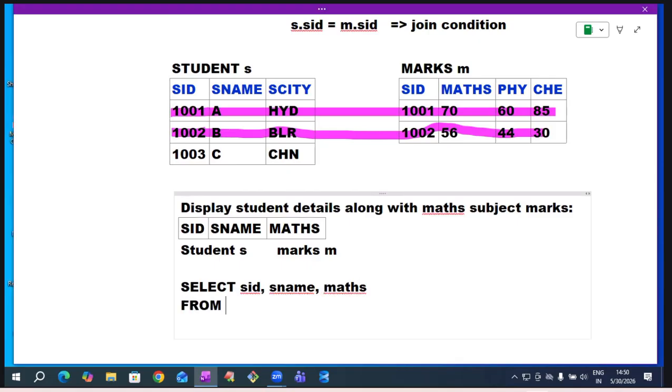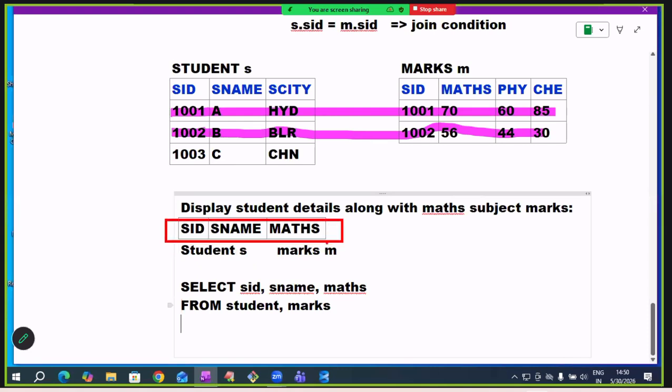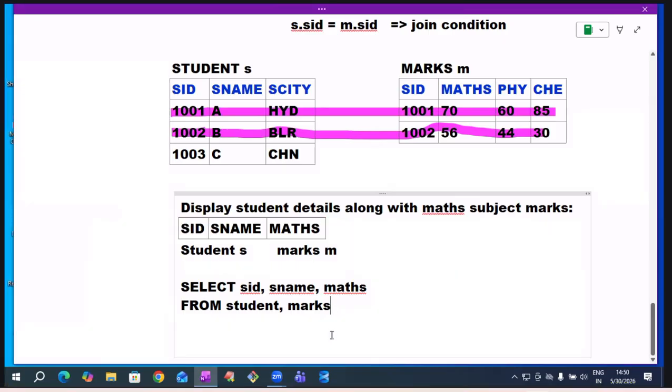Tell those two table names. Student table, comma, marks table. Two table names. Where? Join condition.